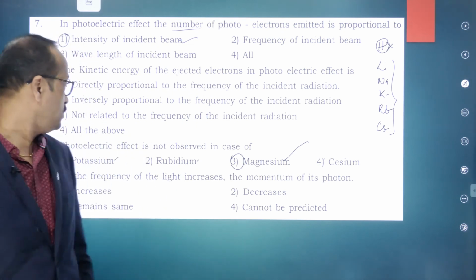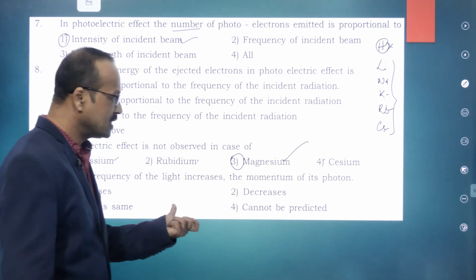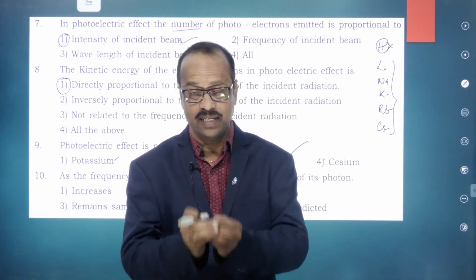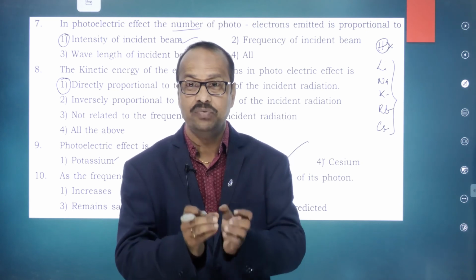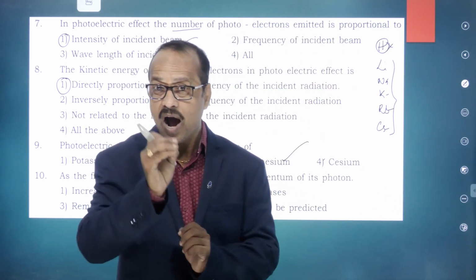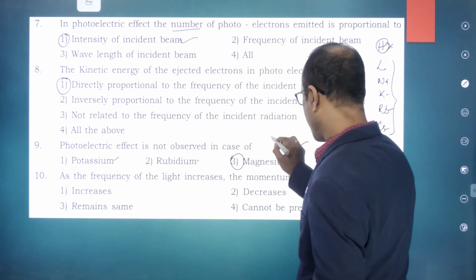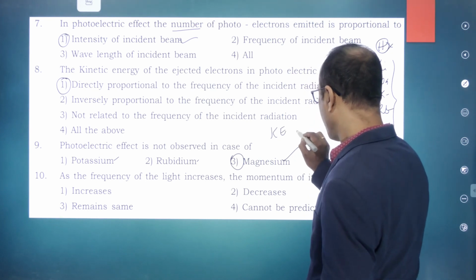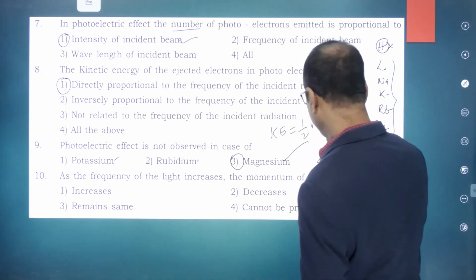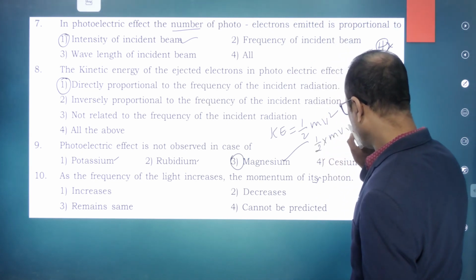Clear to you? Now the last and final one. As the frequency of the light increases, the momentum of the photon increases because kinetic energy increases. As the frequency increases, kinetic energy increases. The kinetic energy formula is half mv square. Can I write this mv square as half into mv into v?